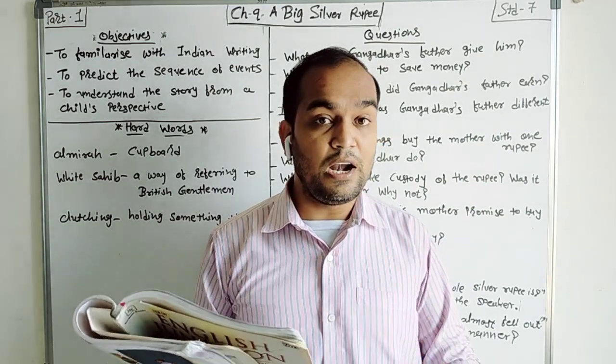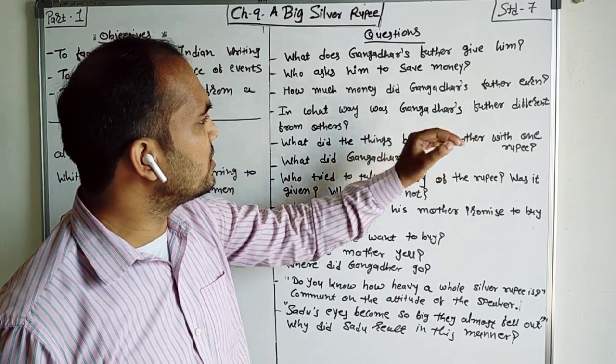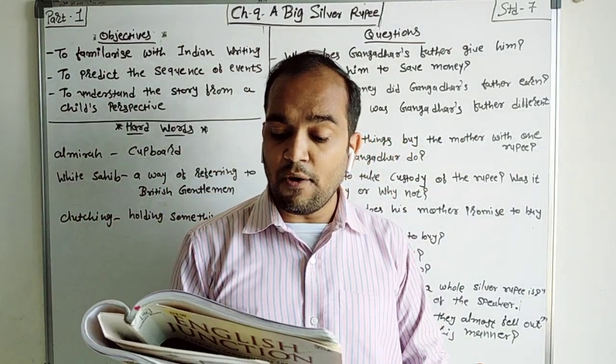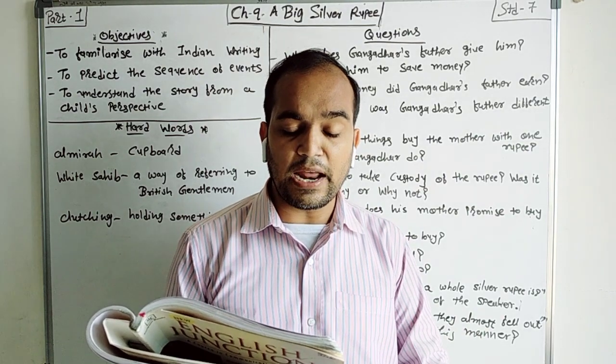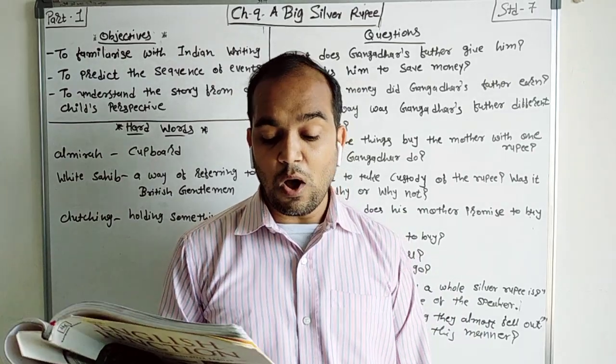My father was a little different, right? Why? Here the question is also, in what way was Gangadhar's father different from others? So he says that he used to give me an anna every day to buy sweets during lunch break at school. Every day his father gave him an anna. Now anna means what?